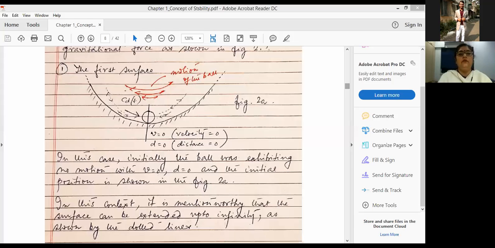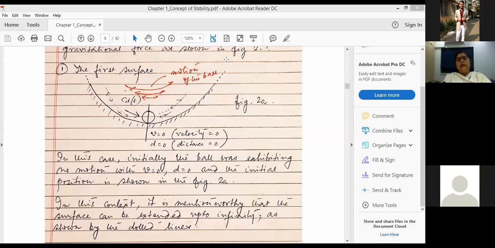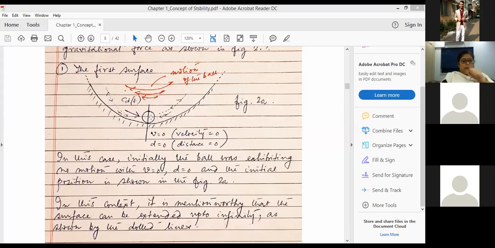So in this case, you see, the situation will remain the same if we extend the surfaces ideally up to infinity. If we go on extending the surface in this direction or in this direction, or if we go on increasing the magnitude of the push, the ball will always be able to regain its initial position or initial state of the motion, which was the zero state, because the velocity was zero and the displacement was zero.